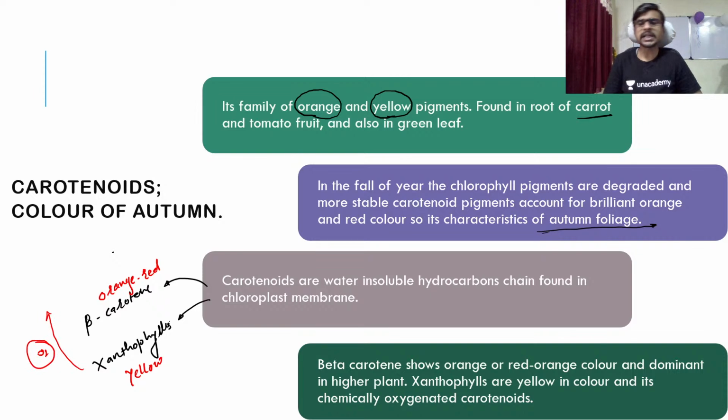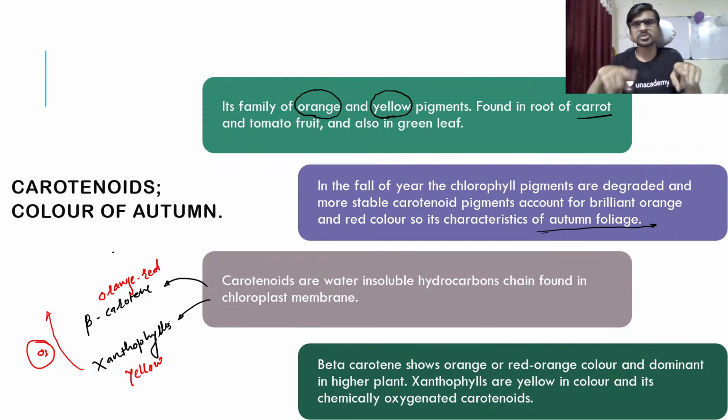In that lecture I also added the diagrams and the structures inside the slides, so you can see the difference between carotenoids and xanthophylls. Only a single oxygen is present, and because of that oxygen the properties of the structure change, and that's why we call them carotenoids and xanthophylls. Carotenoids are a large group of pigments with two categories, beta carotene and xanthophylls. These are the very famous ones.